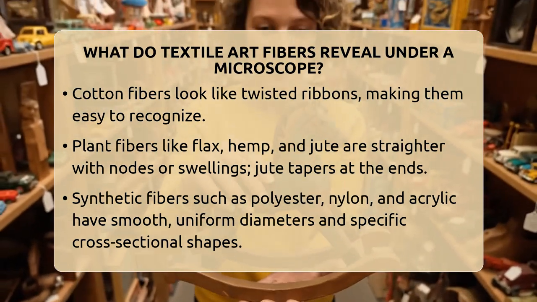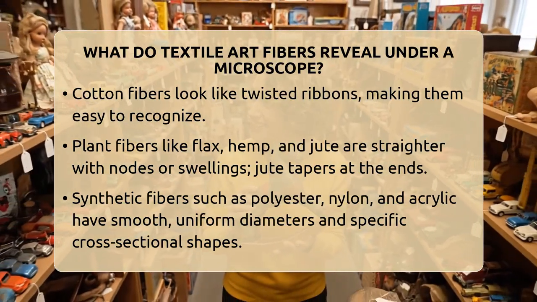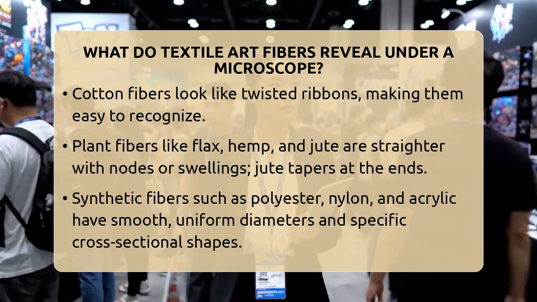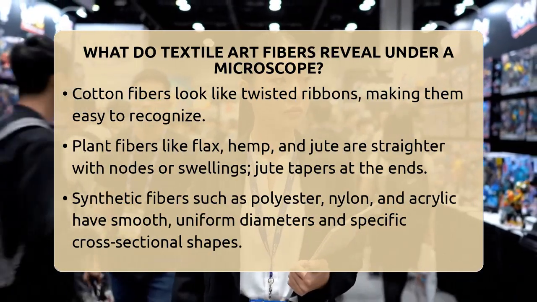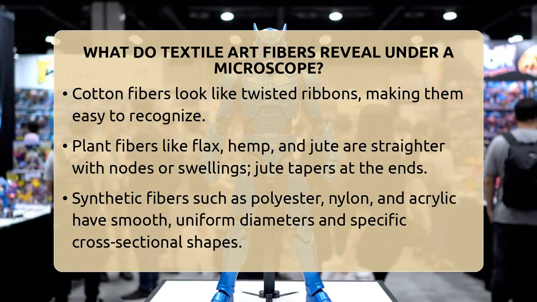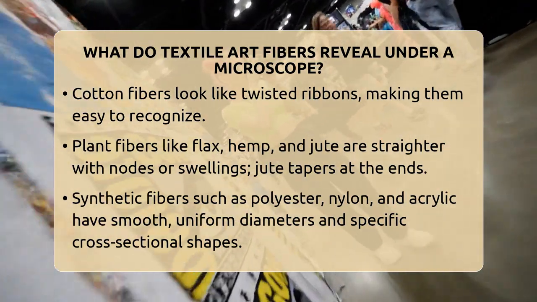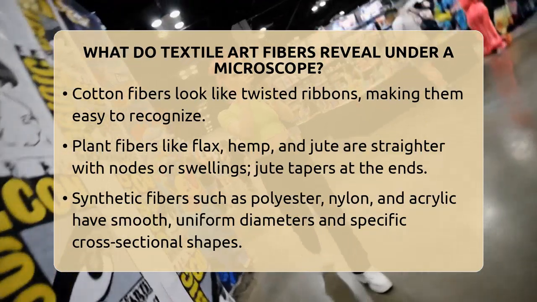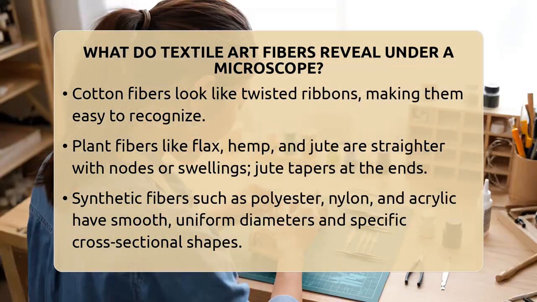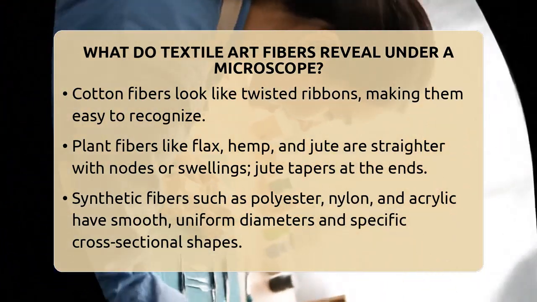They usually have smooth, even diameters and lack the natural scales or twists seen in natural fibers. Cross-section shapes vary. Polyester and nylon are round, while acrylic can be rounded or have a dumbbell shape. Cellulose acetate might have a jagged or serrated outline. Surface markings and longitudinal striations differ depending on how the fiber was manufactured.